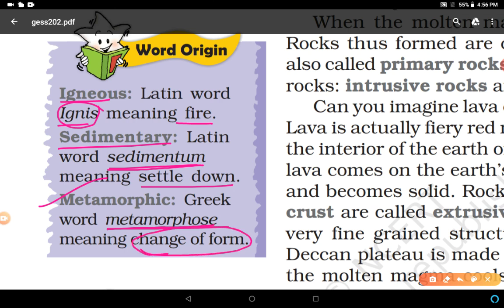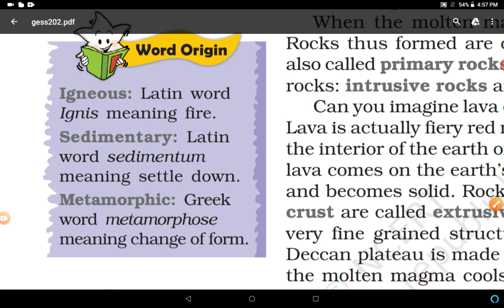So remember: igneous, from Latin ignis, means fire. Sedimentary, from Latin sedimentum, means settle down. Metamorphic, from Greek metamorphose, means change of form.